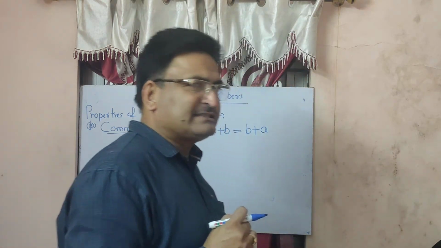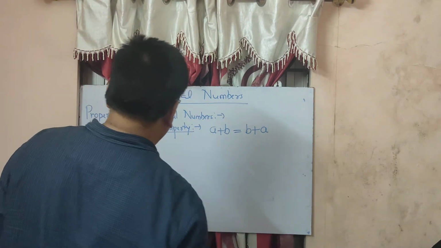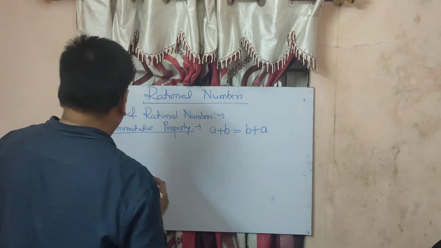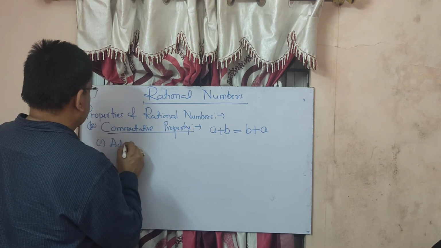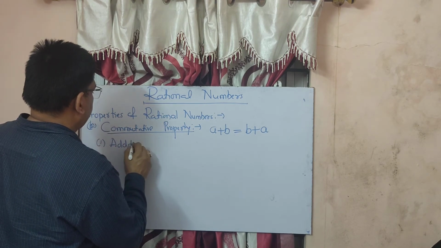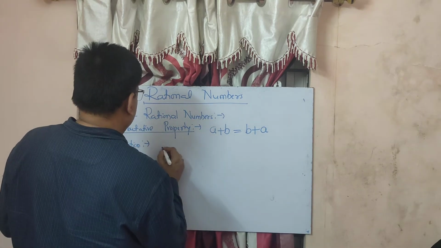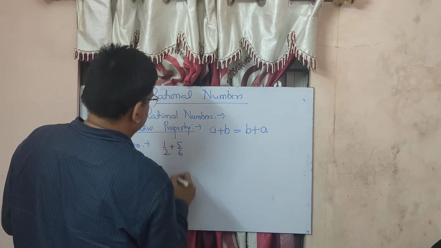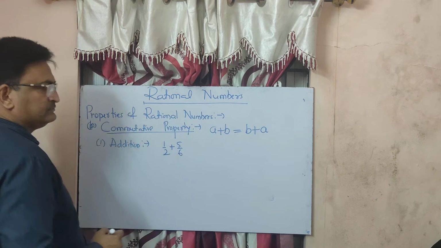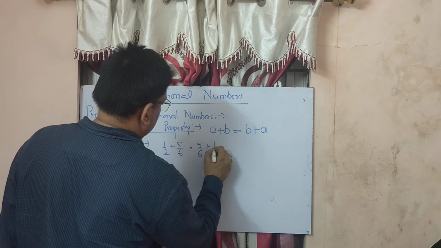Now, as we are discussing rational numbers, first of all we start with addition. Now let us check how addition is done. For example, 1 upon 2 plus 5 upon 6 is equal to 5 upon 6 plus 1 upon 2.